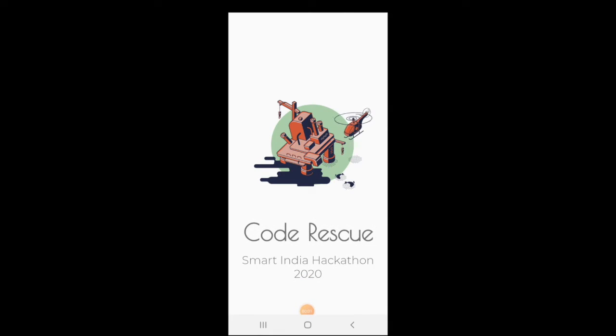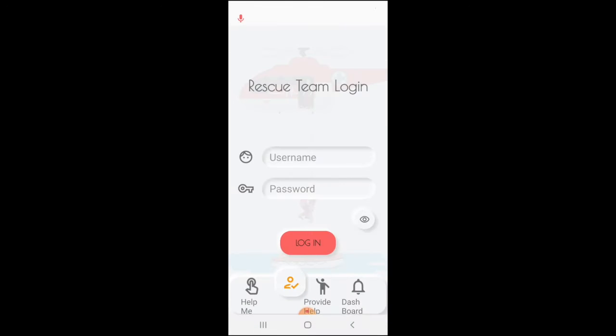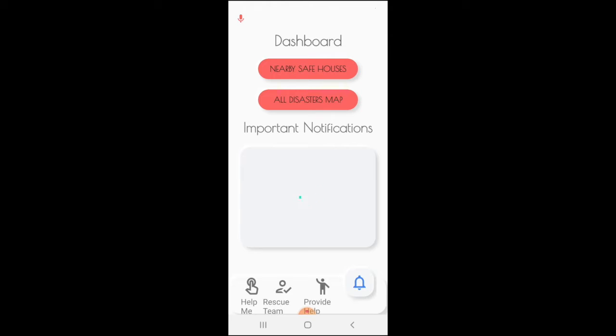Hello everyone. In this our app Code Rescue, we'll first look at it from the point of view of a victim. A victim can go to the dashboard to view all important notifications. The notifications are of two types. Based on my location, I'll receive notifications for all the disasters that are currently active in my state. Apart from that, I'll also receive notifications from the government that are issued and precautionary measures for my particular state.